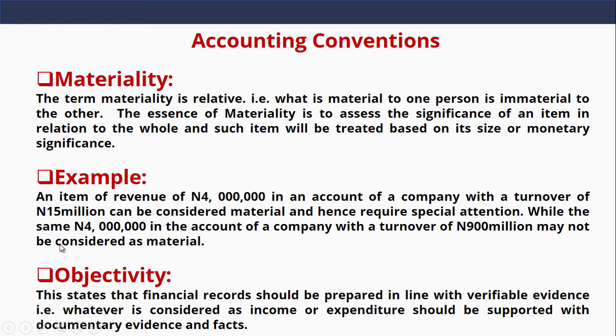All right. Now let's look at an example. An item of revenue of 4 million in the account of a company with a turnover of 15 million can be considered material and hence requires special attention, while the same 4 million in the account of a company with a turnover of 900 million may not be considered as material. This is an example of materiality.